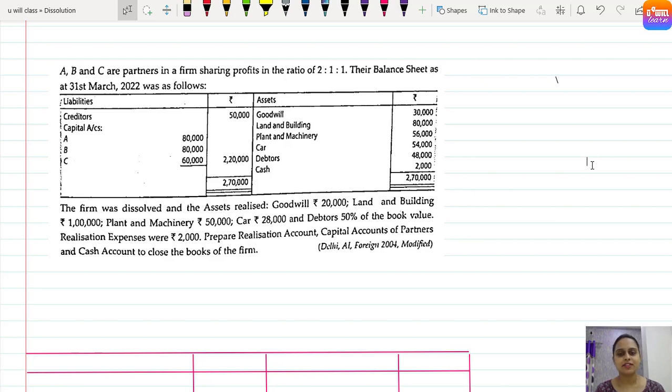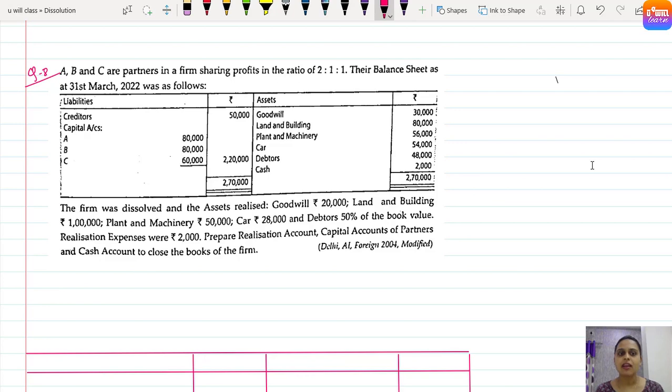So, in this lecture, we'll be solving one more full-fledged question for practice, that is question number 8 of the homework section of the study material. In the last lecture we solved question number 7 and I explained how to make the realization account, partners' capital account and balance sheet, right? Similarly, today we'll be solving a question which has all these three components, right?